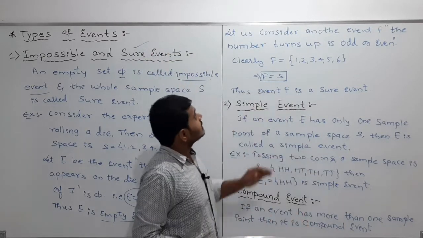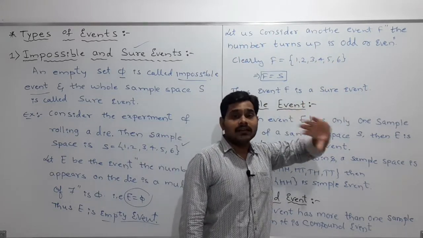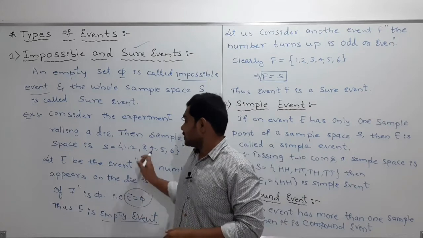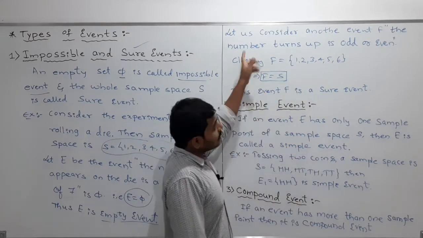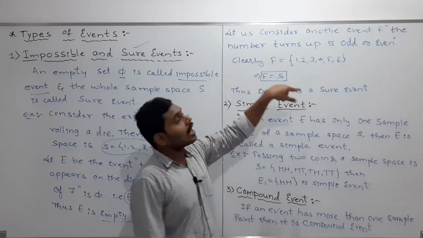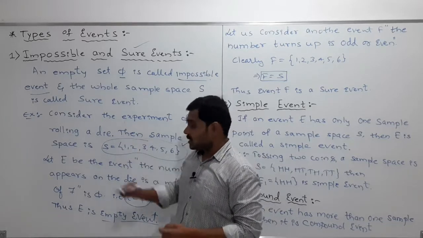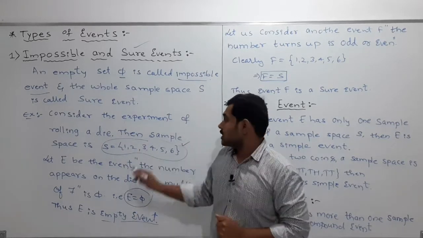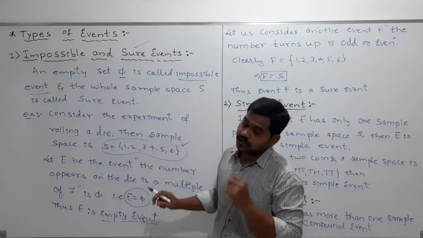Again, consider an example. Let us take another event F for the same sample space. The event I am taking is that the number that turns up is odd or even. If you throw the die, the possible outcomes are 1, 2, 3, 4, 5, 6.